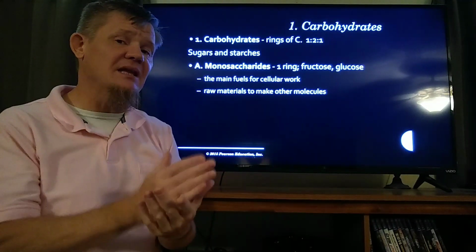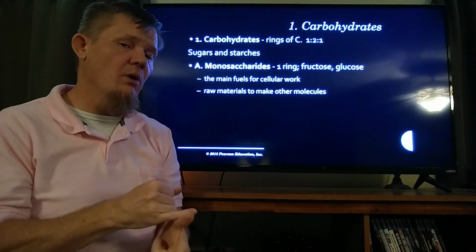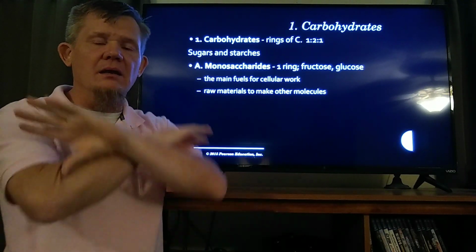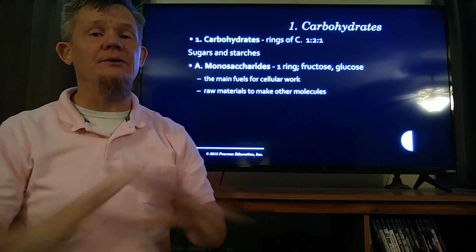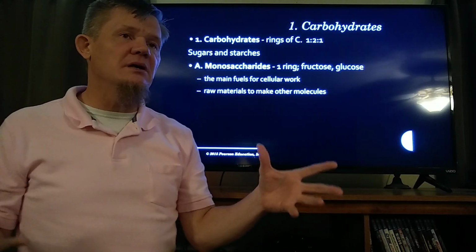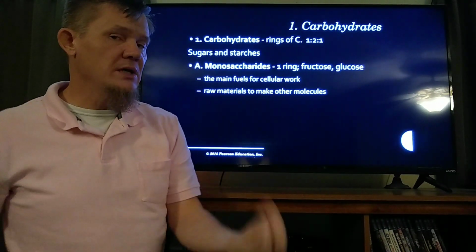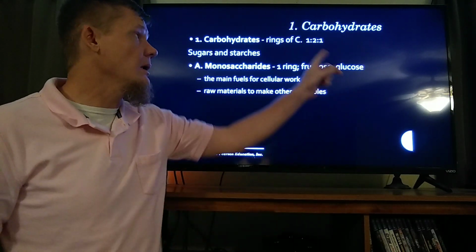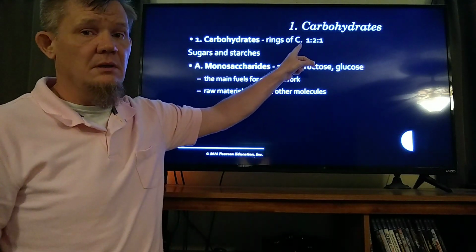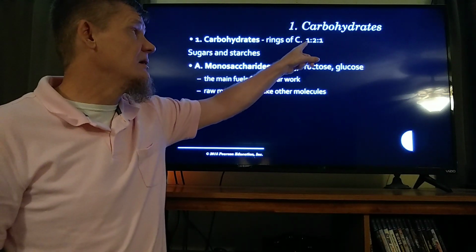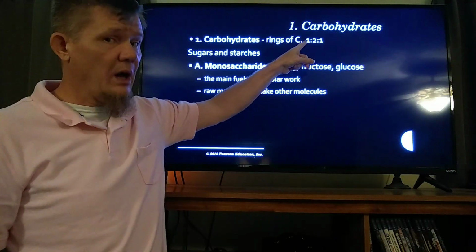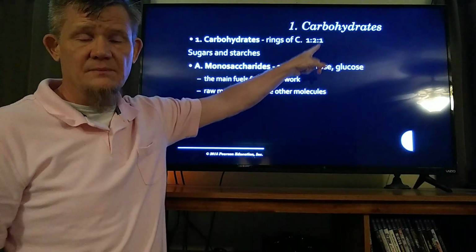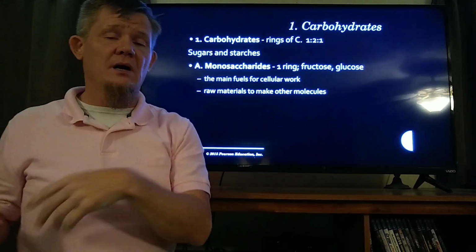It is in this very specific ratio of 1 to 2 to 1, which means when you have any sugar molecule, any carbohydrate molecule, the formula is always going to be in this 1 to 2 to 1 ratio. Which means if I know that there are 6 carbons in my carbohydrate, how many hydrogens am I going to have? 12. And how many oxygens am I going to have? 6. 1 to 2 to 1.